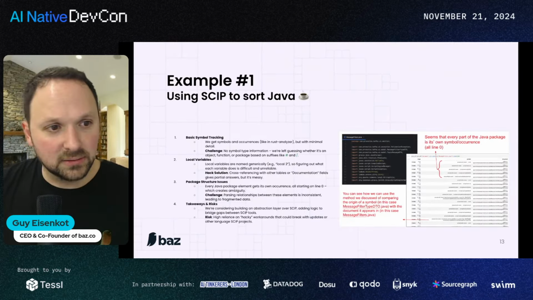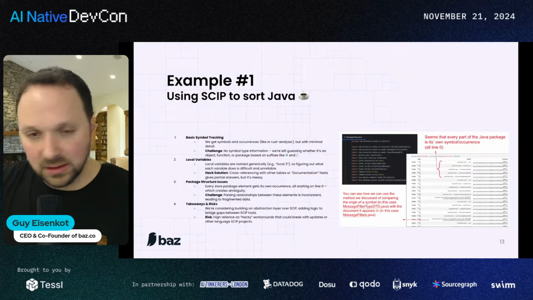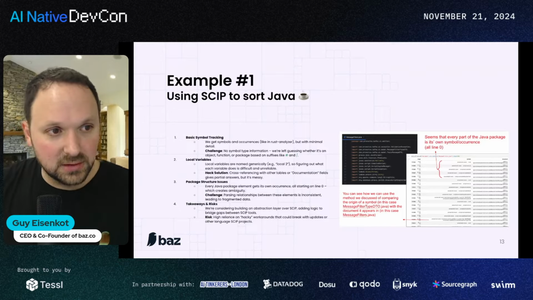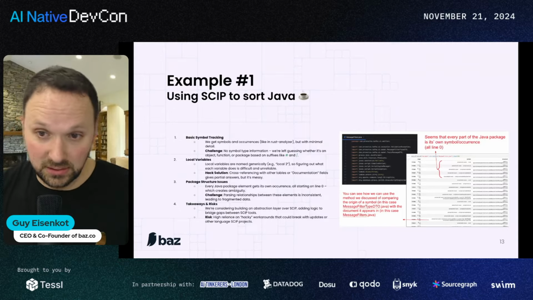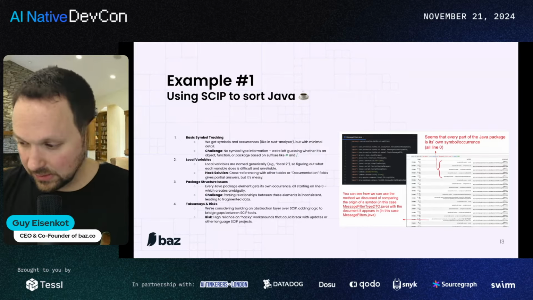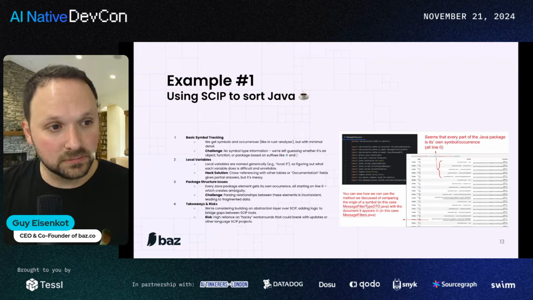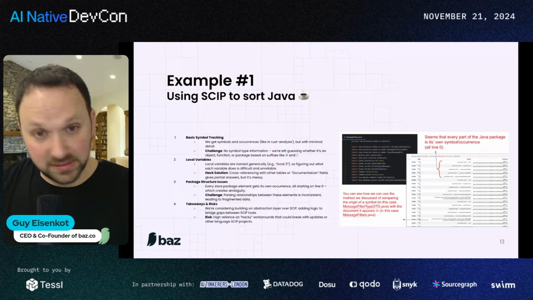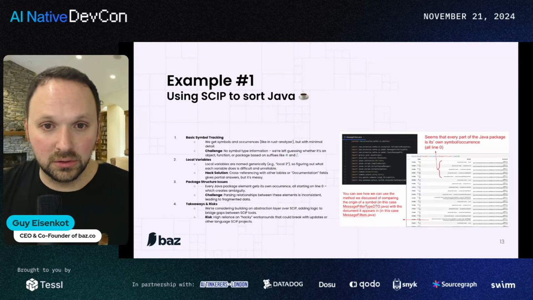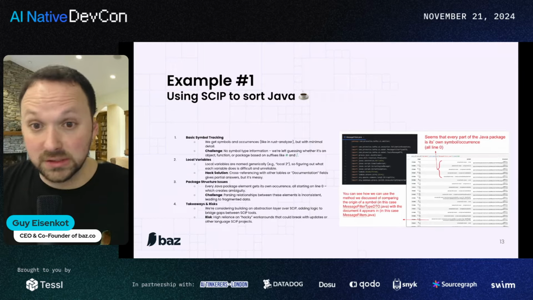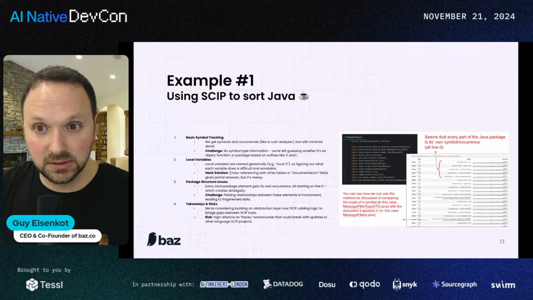This is an early-phase part of our research from the beginning of 2024. We used SCIP, which is the augmentation of the indexing protocol that's available through the Microsoft project, and we used it to analyze Java repos. It's effective. It does a good job for a variety of standard use cases. But as always, it's imperfect. We found a variety of areas in which we had expected it to be much more accurate.